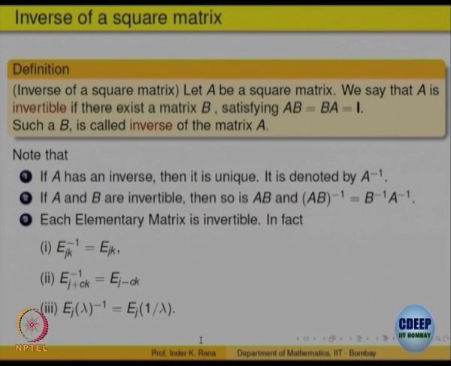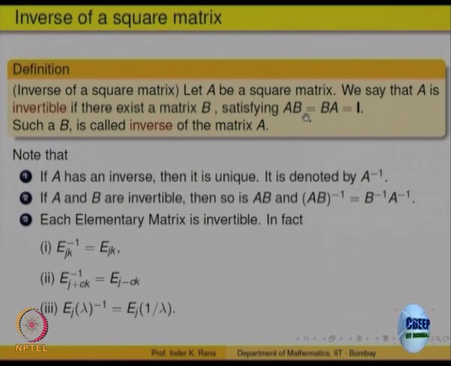For example, if you take E_jk, the inverse of that should be E_kj, there is a typo here, interchange again. For E_j lambda, that means you are multiplying the jth row by lambda, so divide the jth row by lambda, that is the inverse. So, inverse operations.